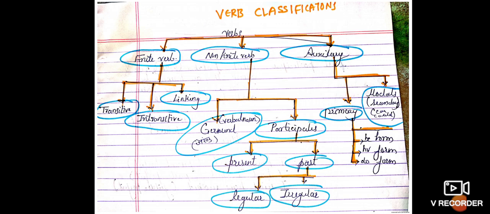So the basic thing that I want to tell you is that our question paper is in the objective form. We have a maximum of 15 to 20 marks in the objective form on verbs. So what is the need of learning all these things? It's a big question, right?